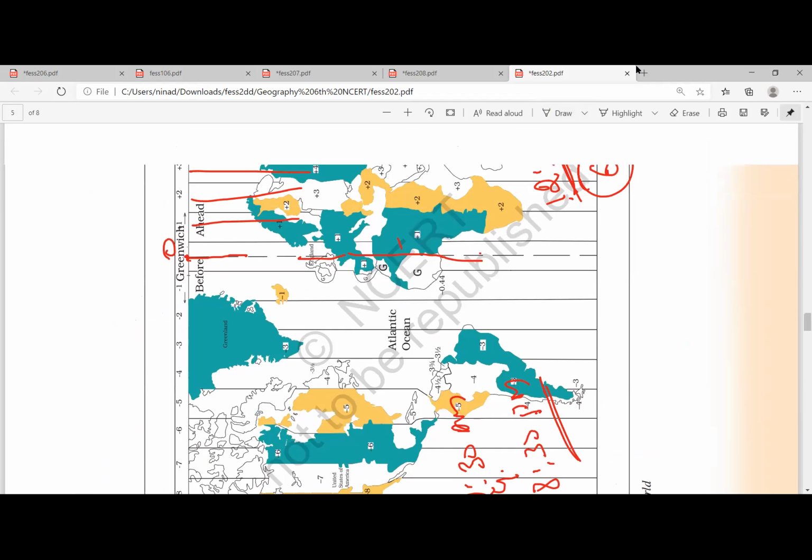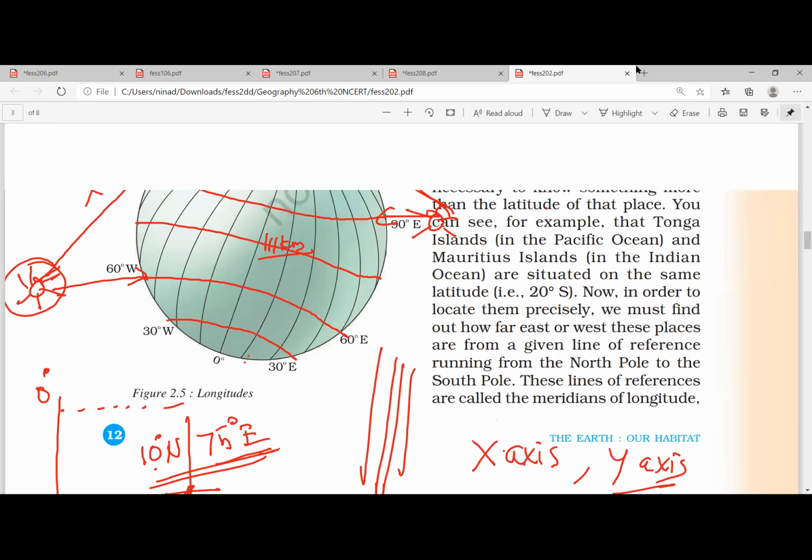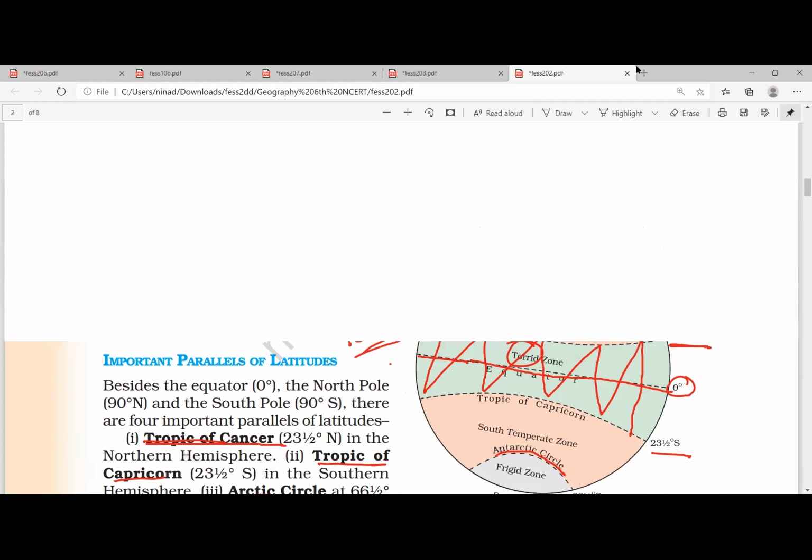Where is the concentration? I don't know. You people are very young. I have become old, and I am able to memorize all this.